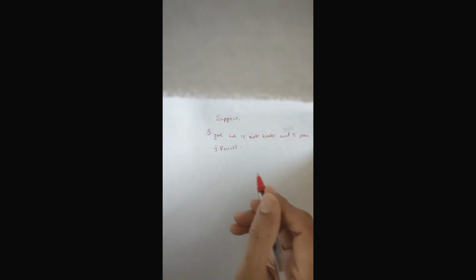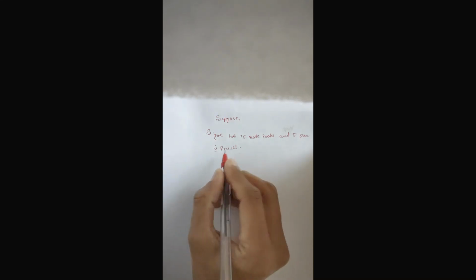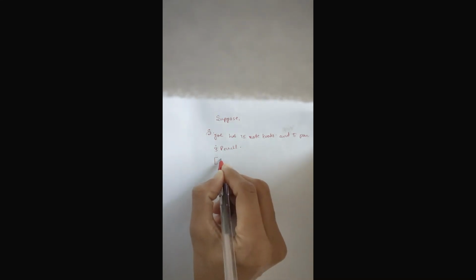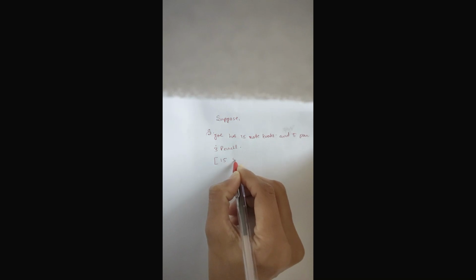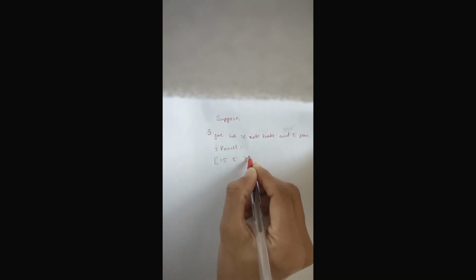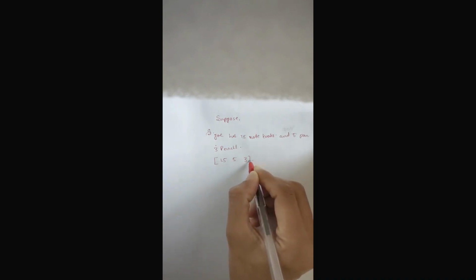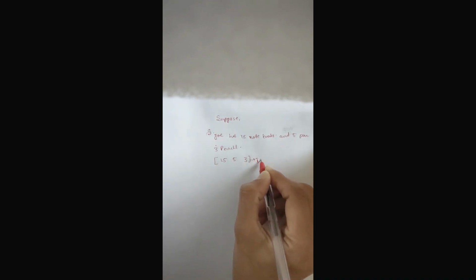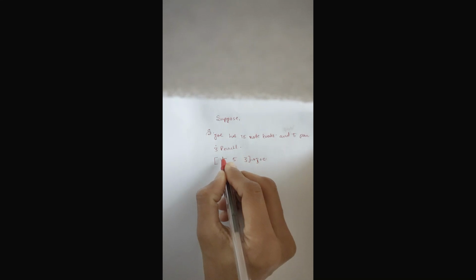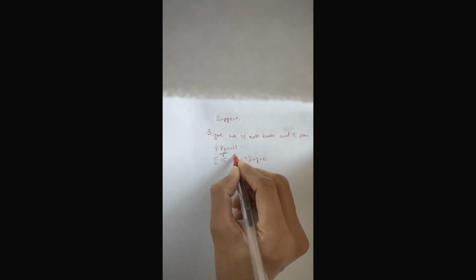So this I can write in a compact way by using a matrix as 15, 5, 3, and the row I can name as Joey. This is notebook, this is pen, and this one is pencil.